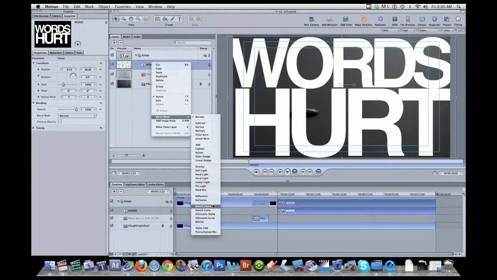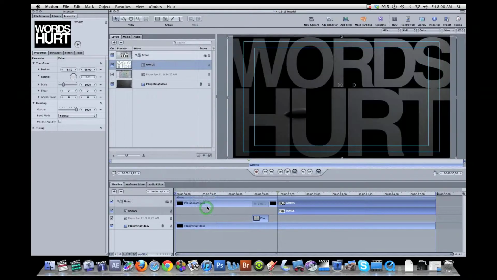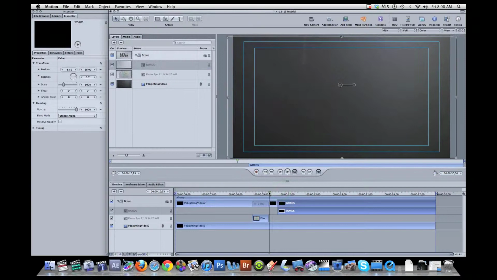Alpha gives you the transparency. Luma gives you luminance from black to white. Since this is white text, it's going to work. And then alpha, since this is solid and doesn't have any opacity going on, this is going to work. So either of these will work, and I'm going to stencil. And now what you see is it's masked out everything that has 0 opacity is now black, and you can't see through it. And then everything that's 100 opacity, you see right through it and into the layer beneath it, which was this kind of teardrop hitting the table.